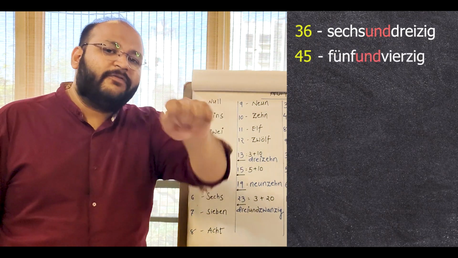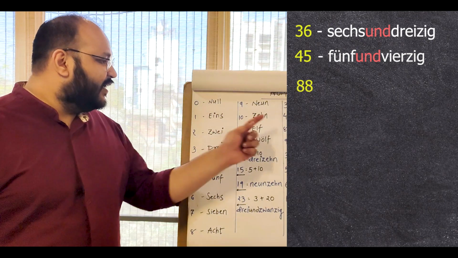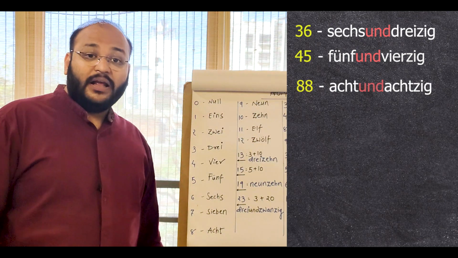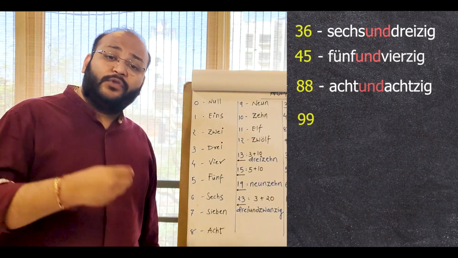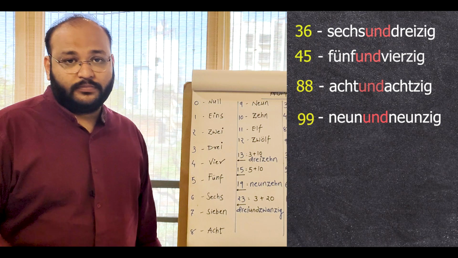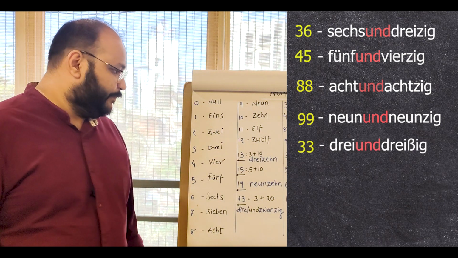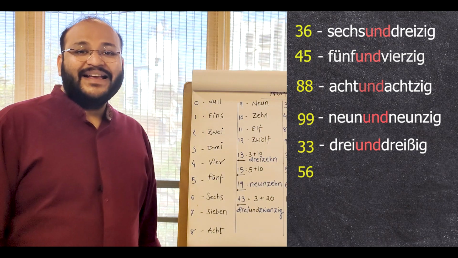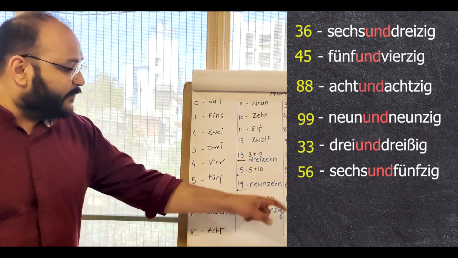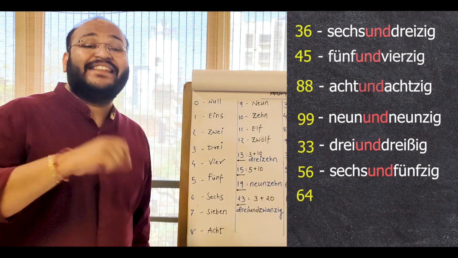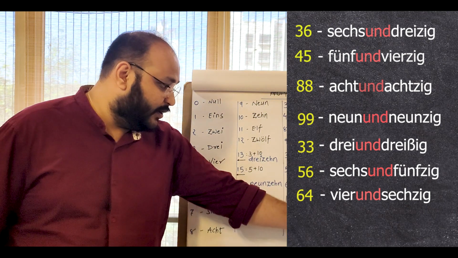So 45, fünfundvierzig. 88, 8 und 80. 99, we have already done, 9 und 90. 33, 3 und 30. 56, 6 und 50. 64, 4 und 60 with no s in 60. Okay, like here.